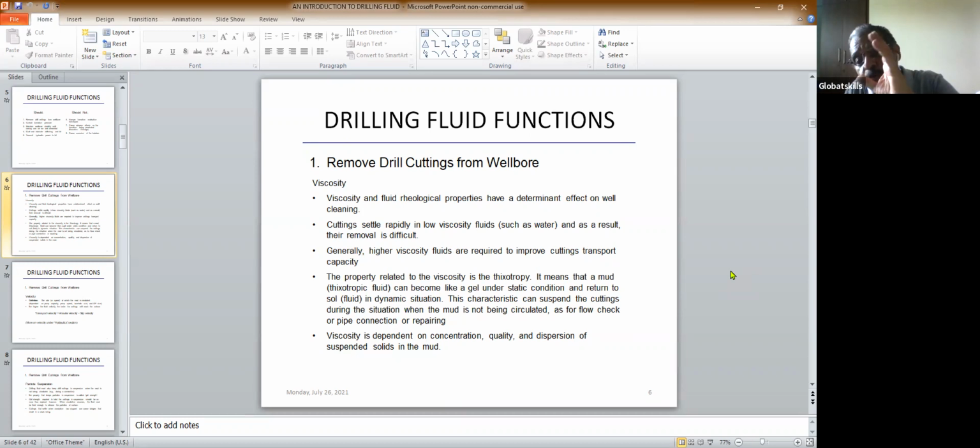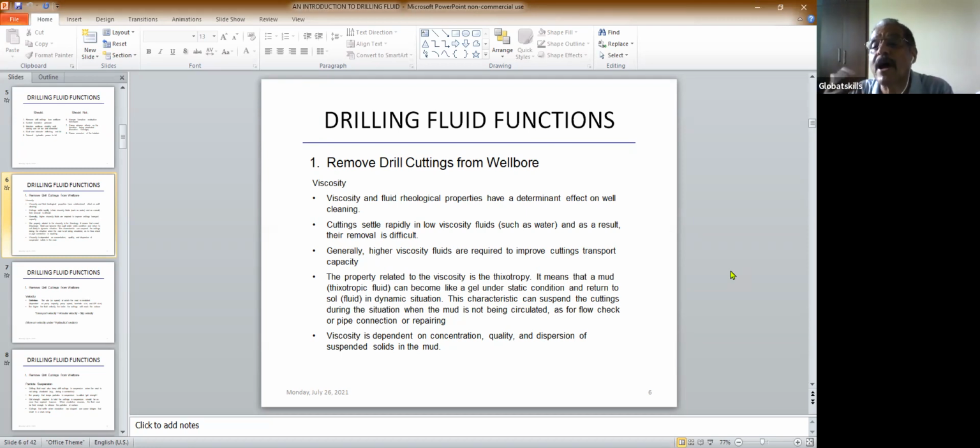As I told you, in the water-based mud, we have water as the main phase. So in the water, we add some chemicals. I'll just name the chemicals now. There is one chemical called bentonite, which is a clay-type powder. And another is some organic compound. You add that, and it gives you the viscosity.